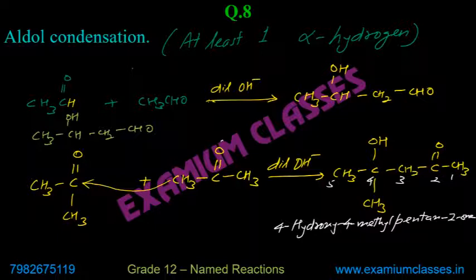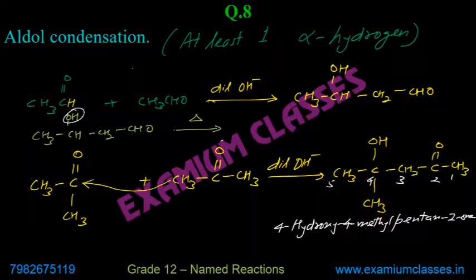And it will be in accordance with Saytzeff's rule, that the double bond will be formed between those carbons which lead to the maximum number of alkyl groups attached to the doubly bonded carbons. So when we heat it, there are two possibilities.